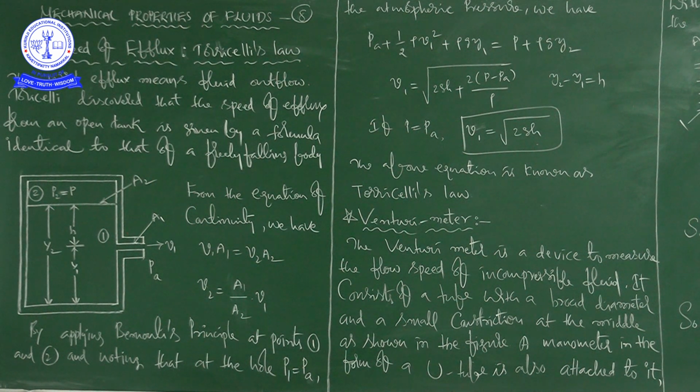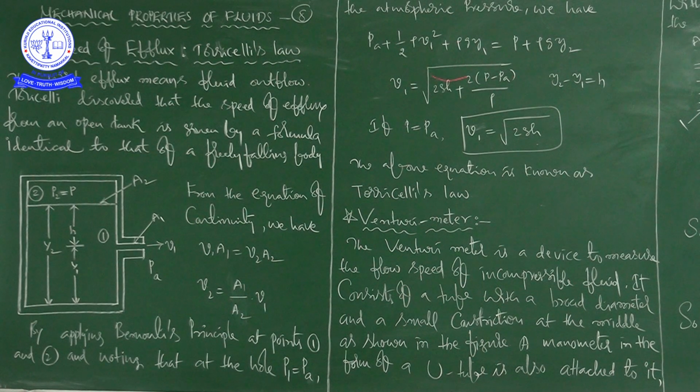So by applying Bernoulli's principle at points 1 and 2, we got PA plus half rho V1 square plus rho g Y1 is equal to P plus rho g Y2. Now, take this term to that side, then we have rho g Y2 minus rho g Y1.